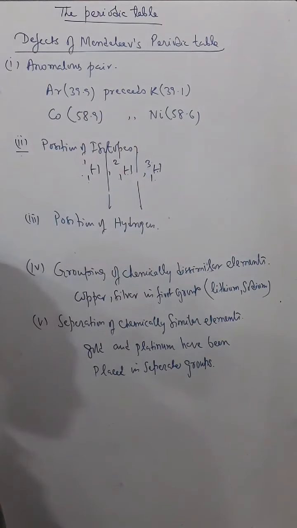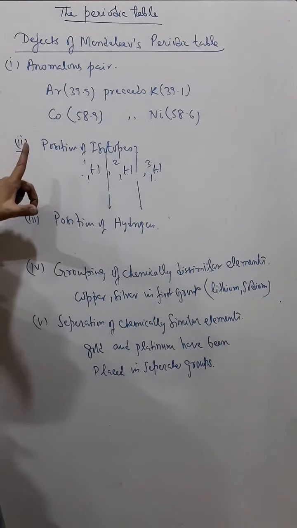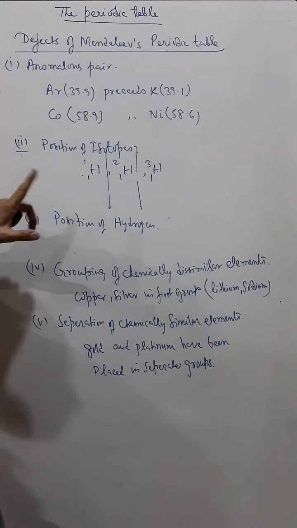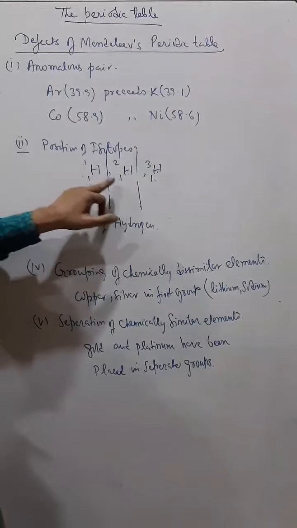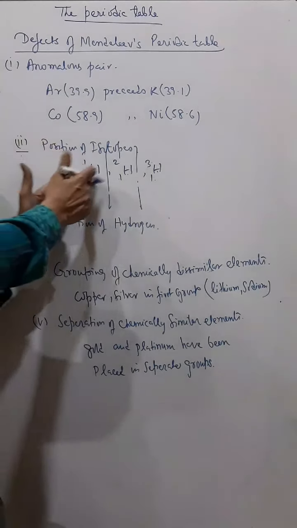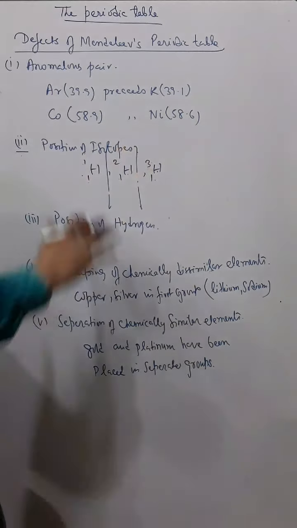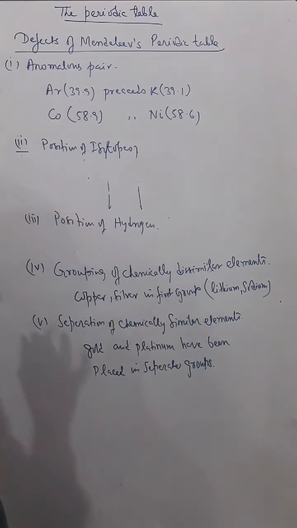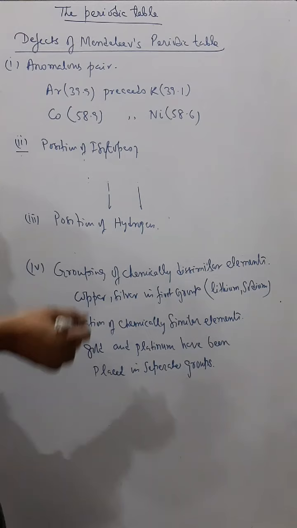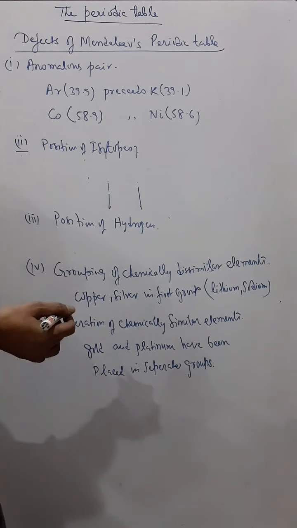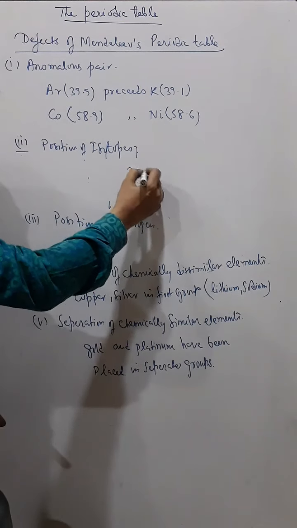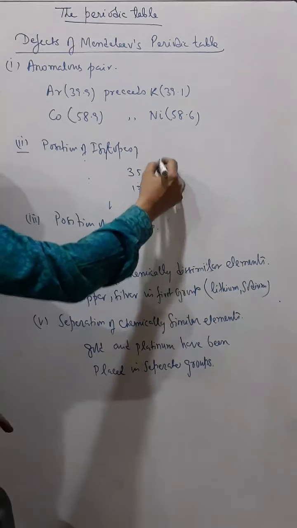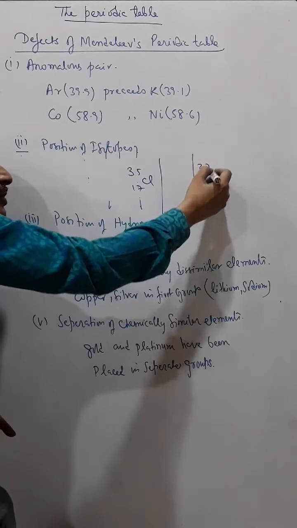Then according to Mendeleev's periodic law, all these 3 types of hydrogen should be placed in 3 different groups. But Mendeleev has not given 3 different groups for hydrogen, because otherwise their properties will not match. Like chlorine. Chlorine also has 2 isotopes. One is chlorine-35 and one is chlorine-37.